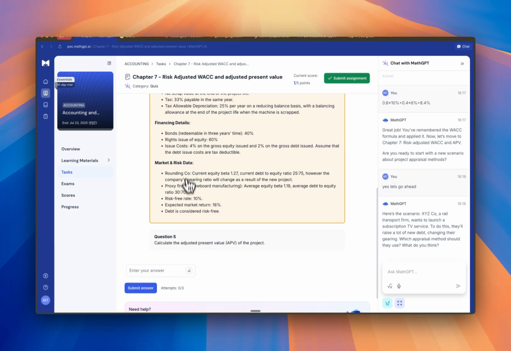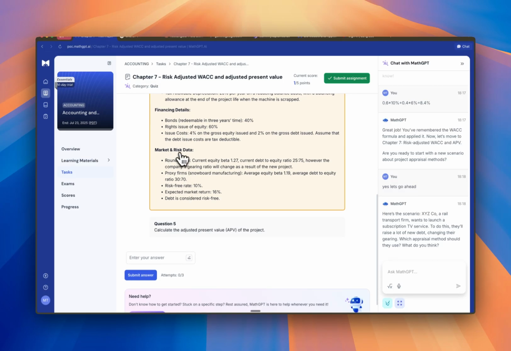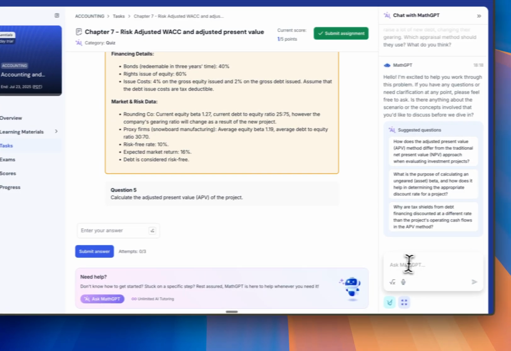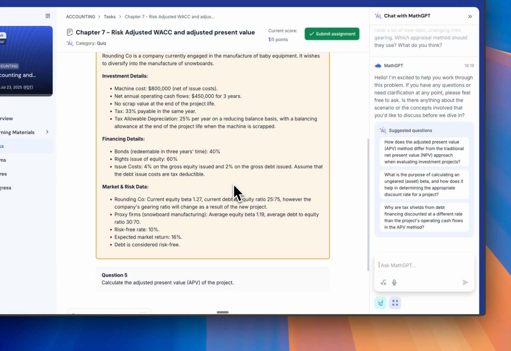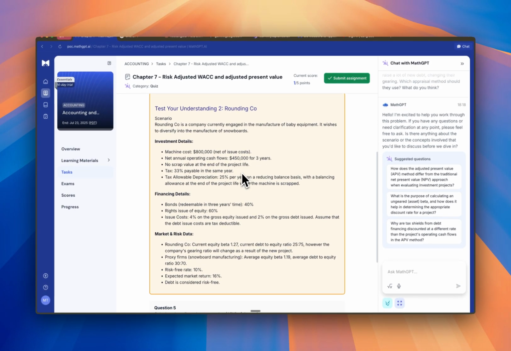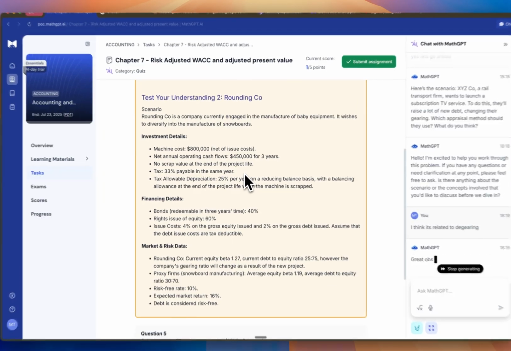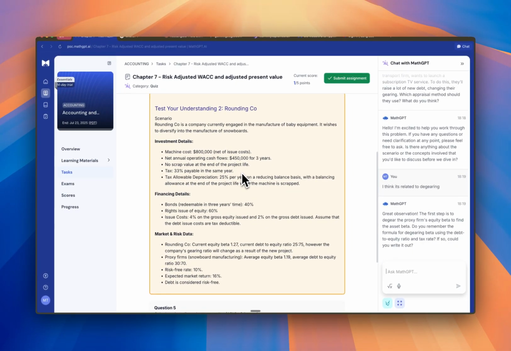The APV method, a lot of moving parts here, market and risk, financing details. All right, so how about we interact with the bot over here, and let's go ahead and, okay, I think that it's related to de-gearing. Okay, I was right, but I'm pretty lazy, so how about I ask the bot to tell me what the answer is?